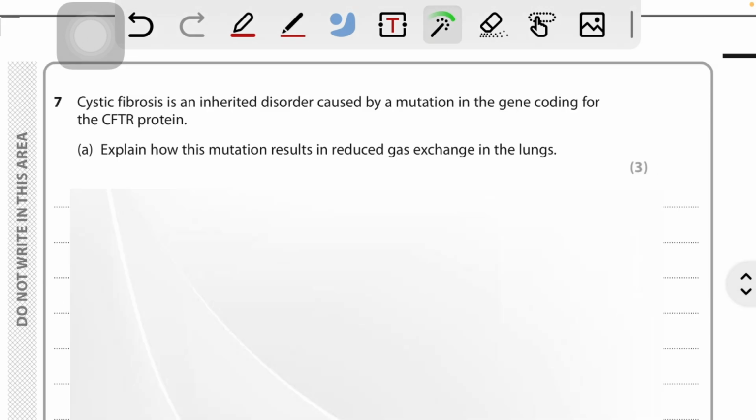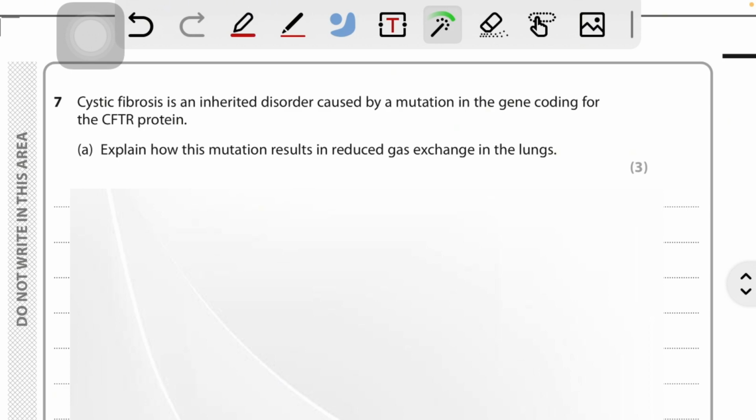Cystic fibrosis is an inherited disorder caused by mutation in the gene coding for the CFTR protein. So it's a disease which is an inherited disorder. It means that you get it from your parents, you inherit the disorder, and it happens due to the mutation in the gene coding for the CFTR protein. Explain how this mutation results in reduced gas exchange in the lungs.